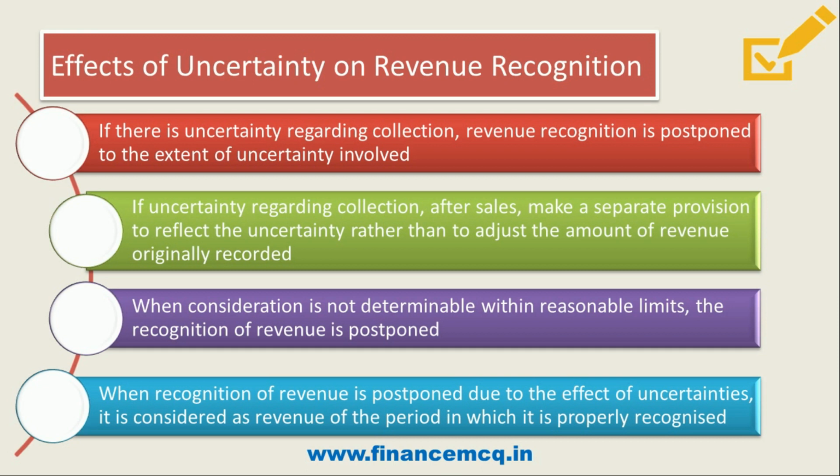That is, friends, for example, if revenue of last year is recognized in this year due to some uncertainties, then it will be considered as current year revenue and not that of a previous year. So friends, I hope all these points are clear regarding recognition of revenue for any effect of uncertainties.